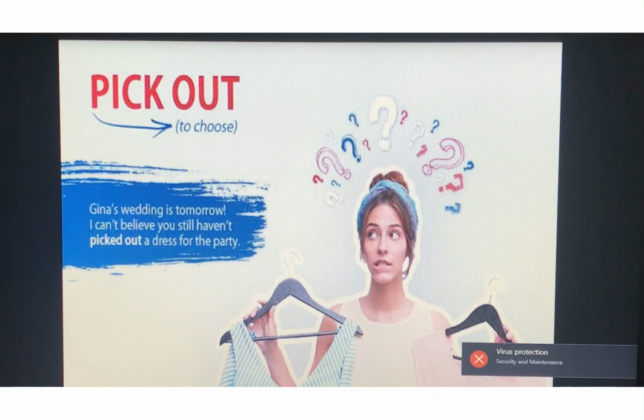Gina's wedding is tomorrow. I can't believe you still haven't picked out any dress for the party. Pick out means to choose. Now here they are talking about some wedding and she is saying, I can't believe you have still not chosen the dress for the party. That means I can't believe you still haven't picked out a dress for the party. So the meaning of the phrasal verb pick out is to choose.